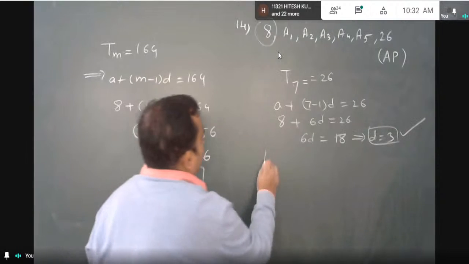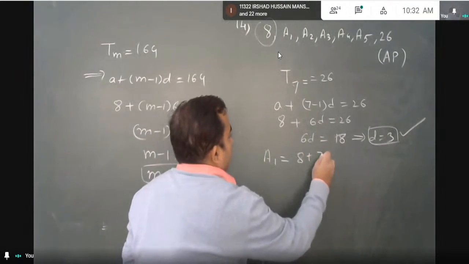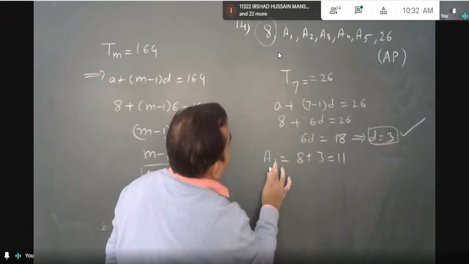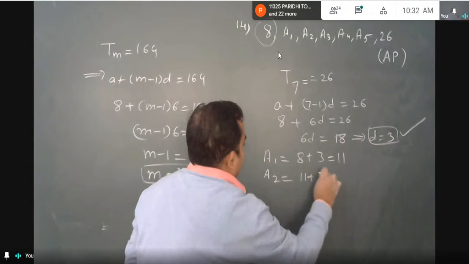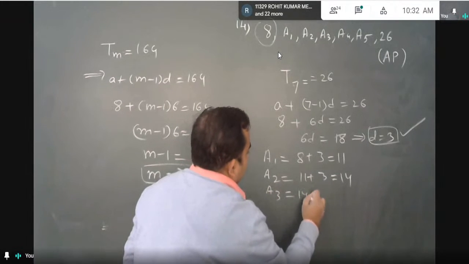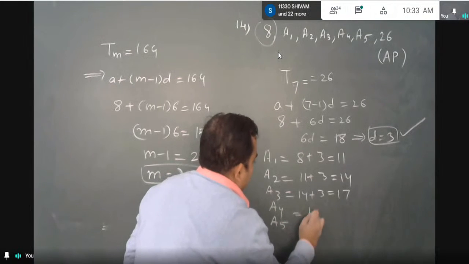I have D, I have A, then whatever you wish you can do, because I have to find the numbers. So A1 will be 8 plus 3, 11. A2 will be 11 plus 3, A3 will be 14 plus 3, then A4, A5.